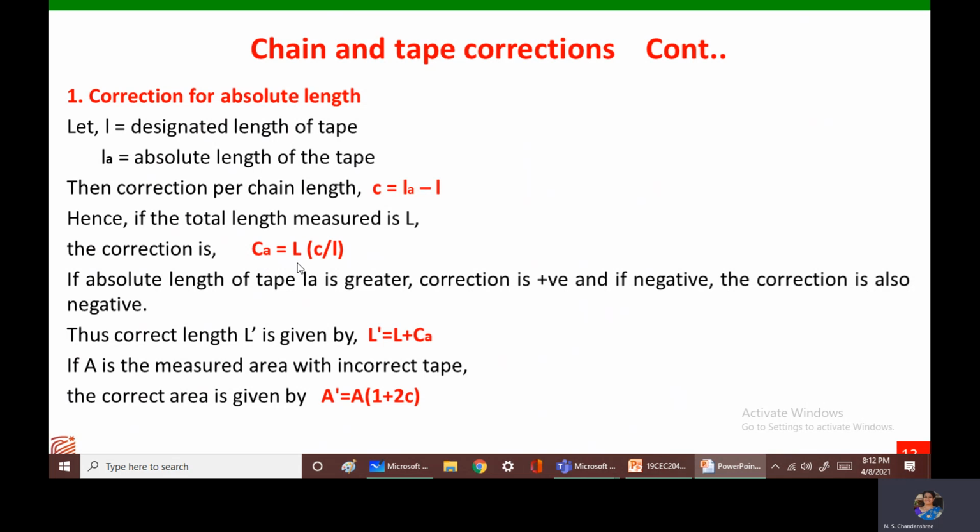CA is equal to capital L into small c divided by small l. Capital L is the length that has been measured. Small c is the correction per tape length, and small l is the absolute length of the tape. And how do we calculate the correction per chain length? It is calculated using the formula small c is equal to LA minus 1.